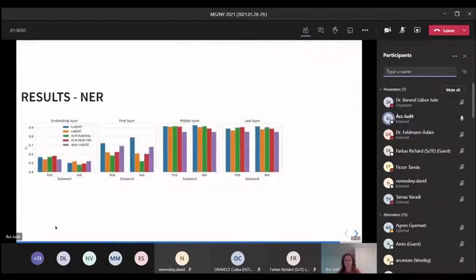And we see a similar picture for NER. Here we see that the embedding layer is really bad for NER. As we go higher in the layers, the first layer is pretty good, but then the difference shrinks, and we see kind of a plateau in the middle layers, and actually the last layers are not as good.